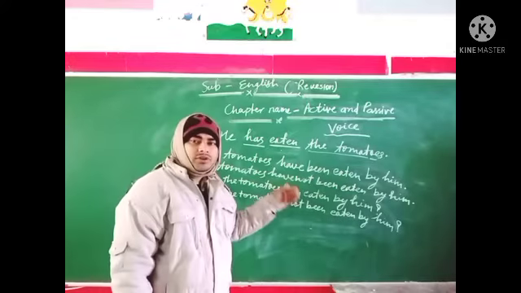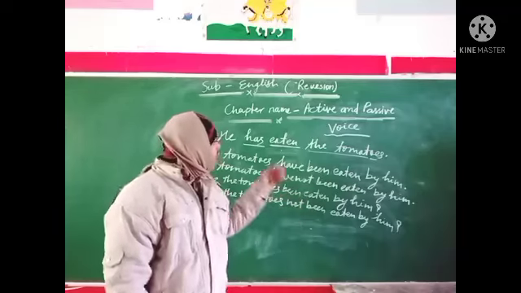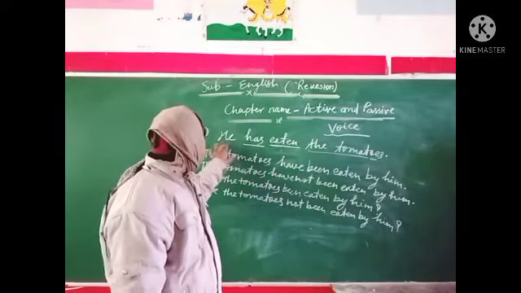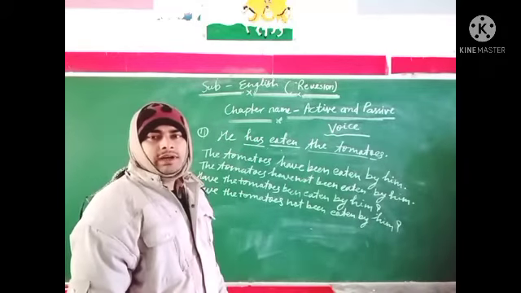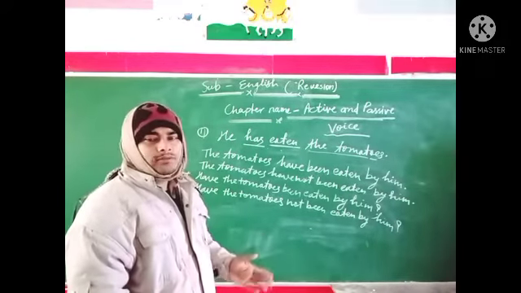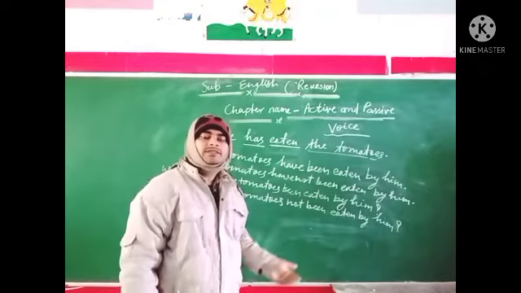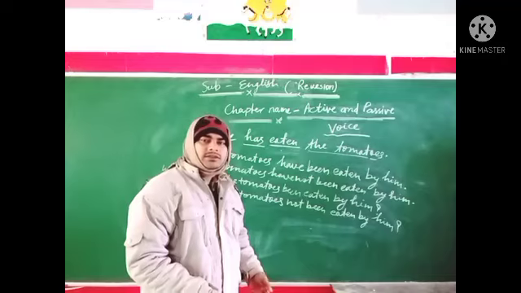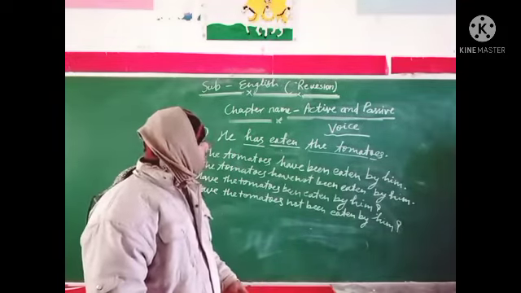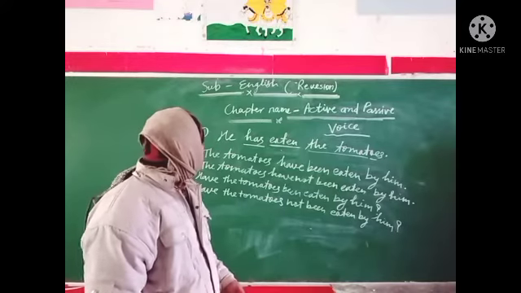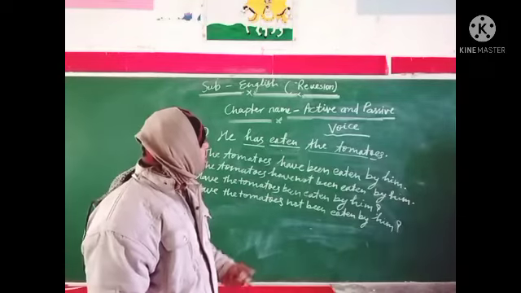After that the third form of the verb, and after that we put the subject with by. By these rules we can change any sentence into passive voice.